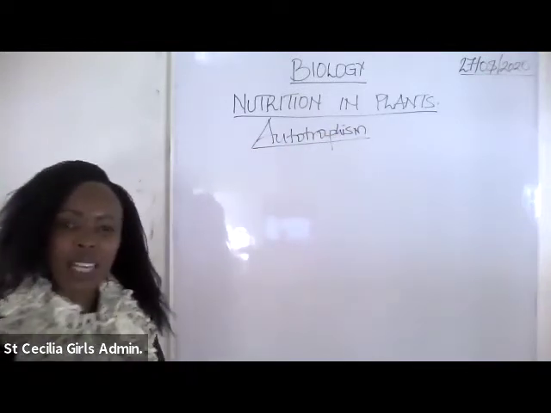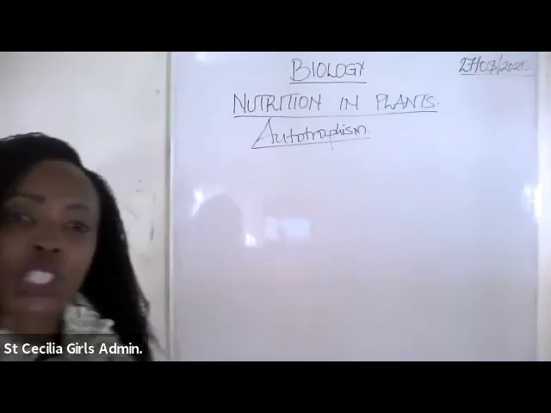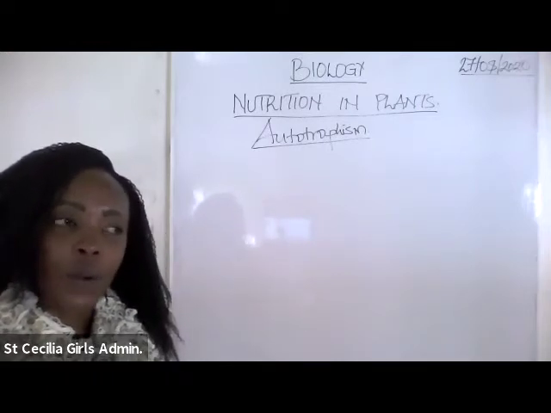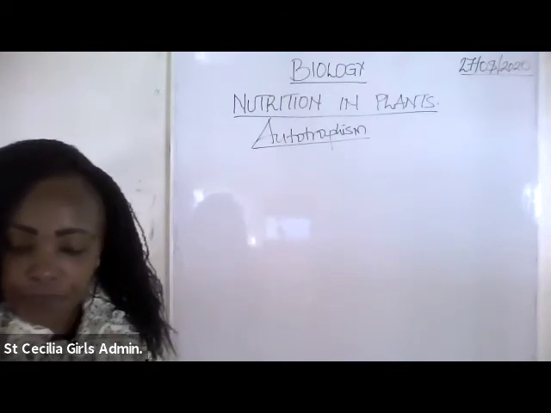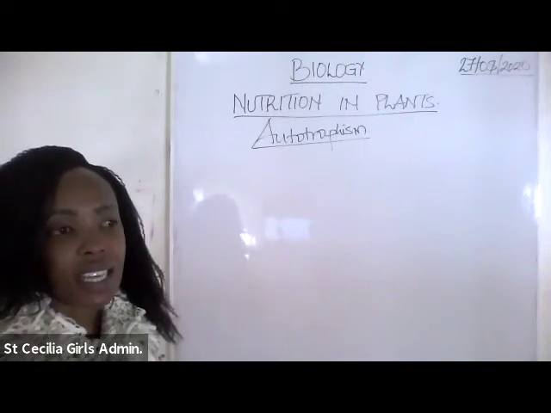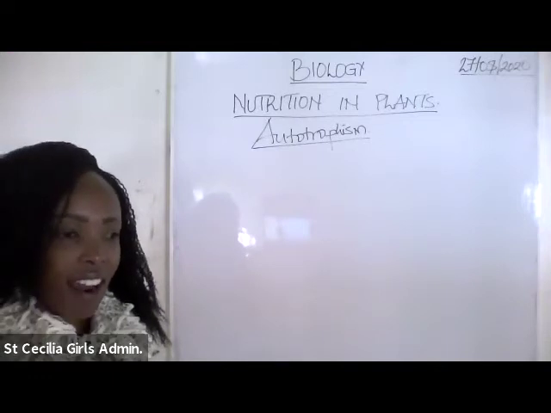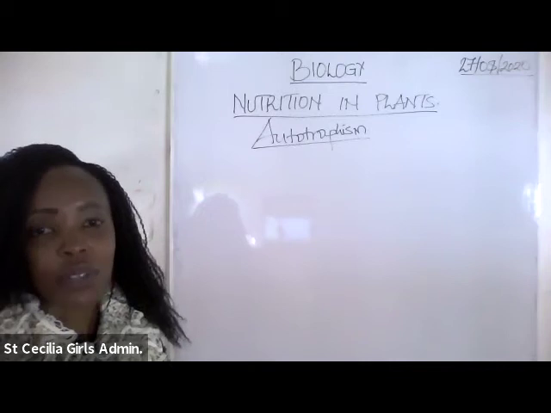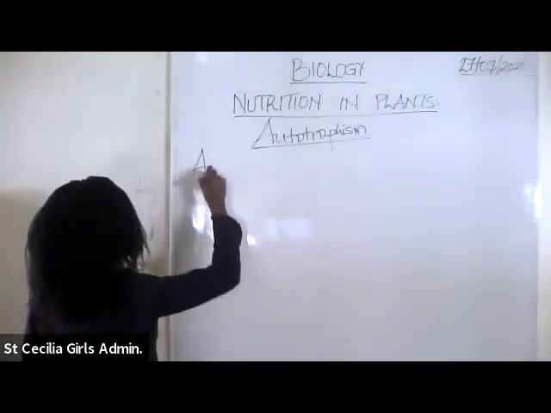And maybe just to repeat, it is that mode of nutrition that involves organisms making their own food substances from simple substances like carbon dioxide and water in the presence of sunlight and chlorophyll. That is what we mean by autotrophism, and the organisms that do so are known as autotrophs.